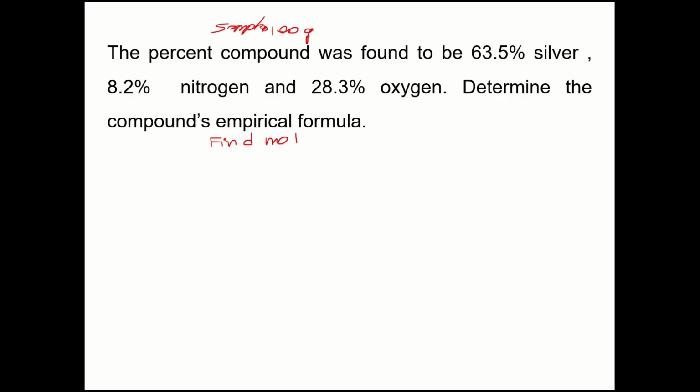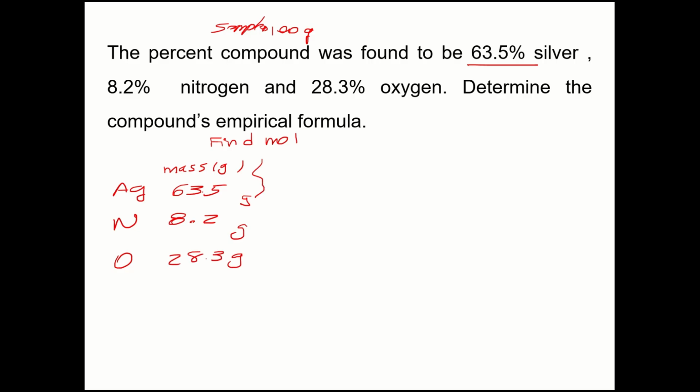So let's assume that. So let's put it like this. I have silver, nitrogen, and oxygen. Silver is 63.5 grams, nitrogen is 8.2 grams, and oxygen is 28.3 grams, right?